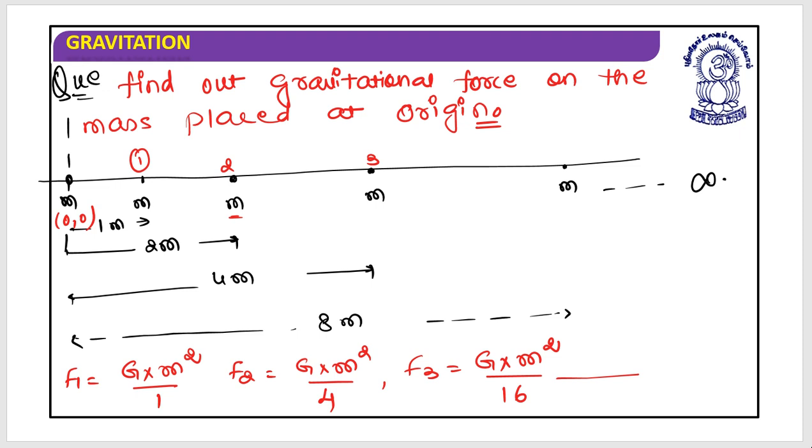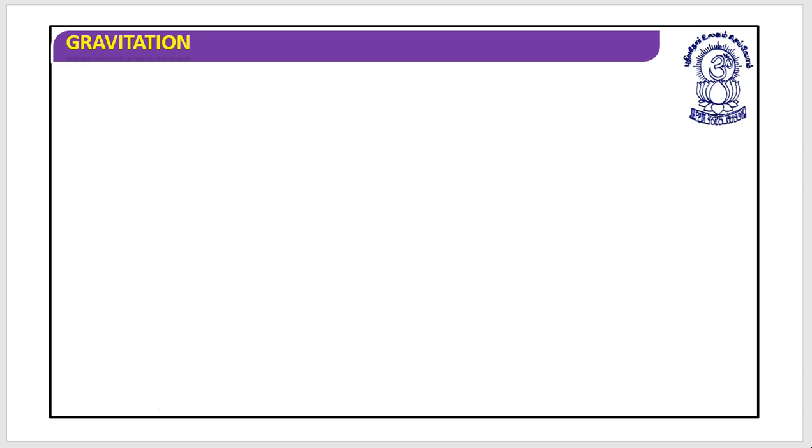What would be the direction? Mass m will attract this particle. This is the first direction. Again this would be the direction of the second, and again this would be the direction of the third. So this is the third force direction, this is the second, and this is the force due to the first. Everyone has the same direction, so what I can write is